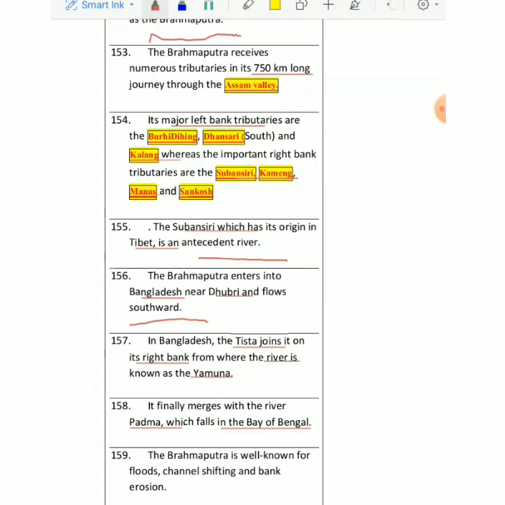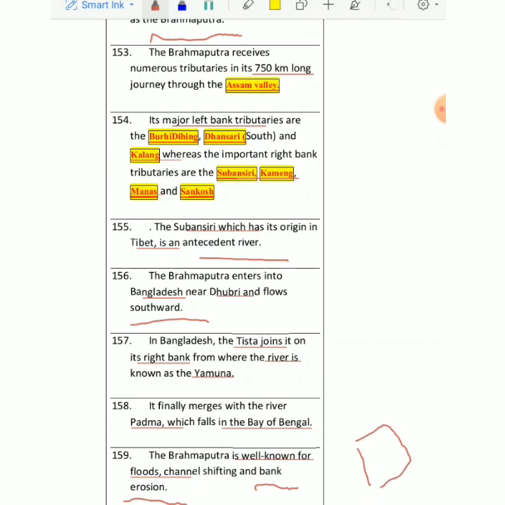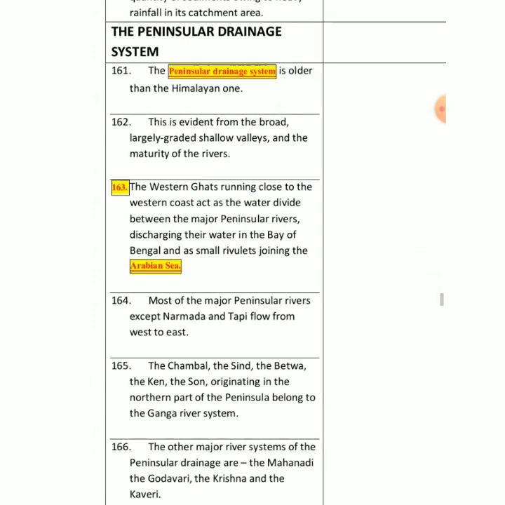Brahmaputra, I told you, is a very ferocious river, and it's basically known for floods. Every year we come across so many floods caused by the river Brahmaputra, because it shifts its channel very fast. And bank erosion is a very common thing. The river erodes its bank, and when it erodes, there is no obstacle for the river, and it can move easily into the city.